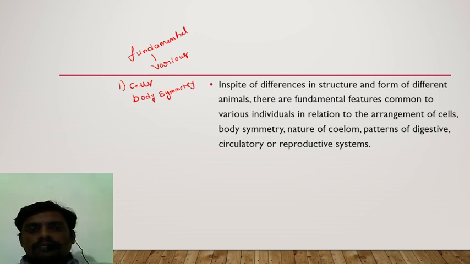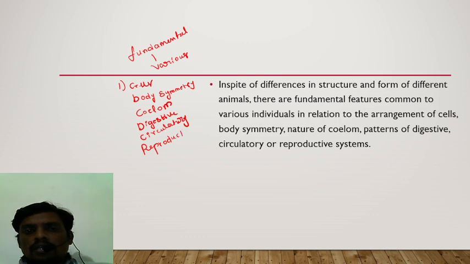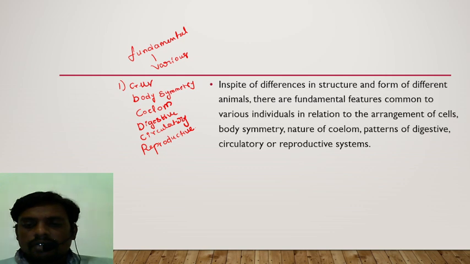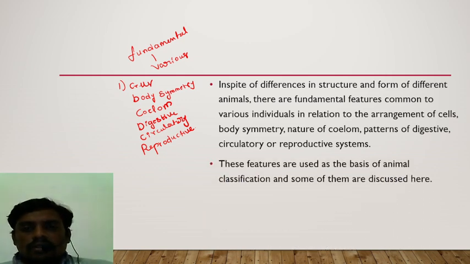Third one is body cavity and pattern of digestive system, pattern of gut or digestive system, pattern of circulatory system, pattern of reproductive system. These are commonly the important fundamental features of the living organisms. These features are used as the basis of animal classification.